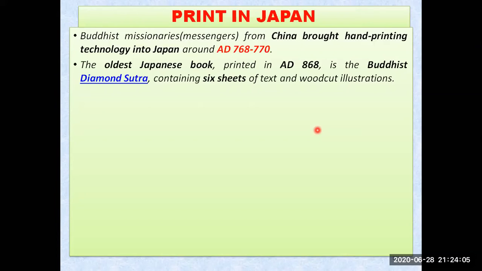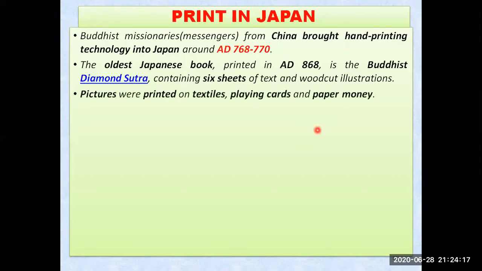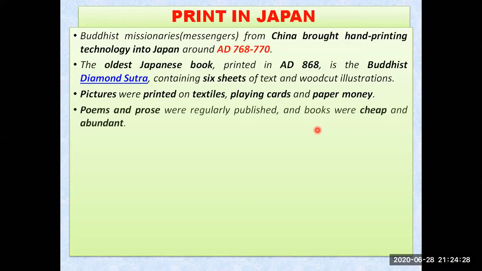So it was consisting of wood cut, meaning they cut wood to design it, to make the page beautiful. So it contains 6 sets of text, that Diamond Sutra book. Pictures were also printed at that time in Japan on textiles, on clothes, even playing cards, and even paper money also. The people started printing paper money also, and pictures were also there.